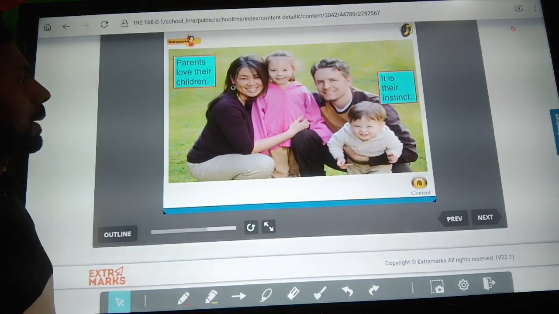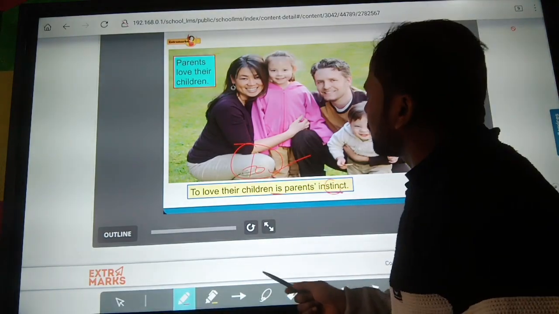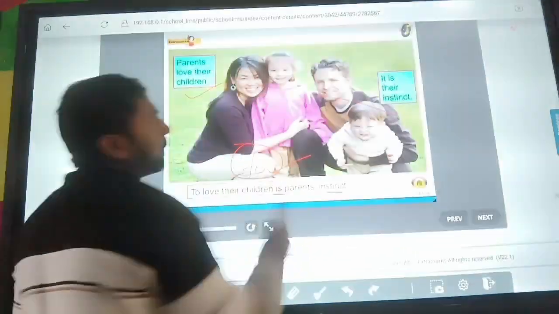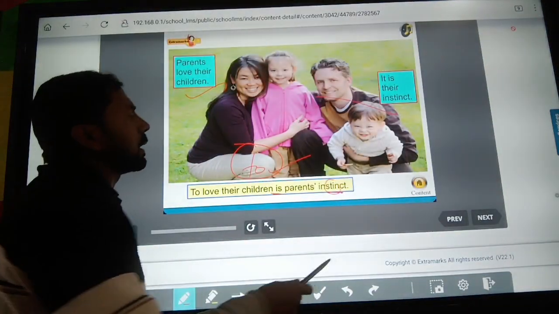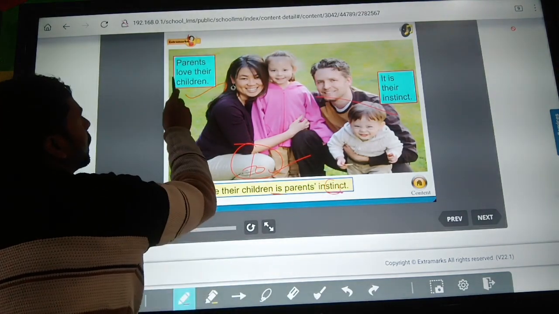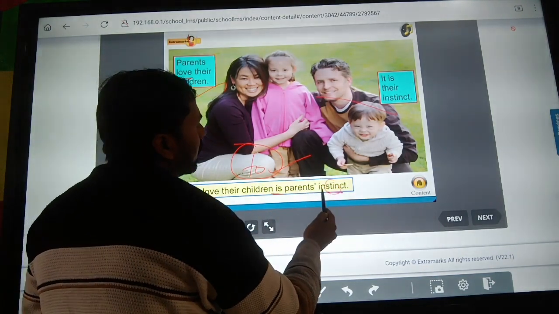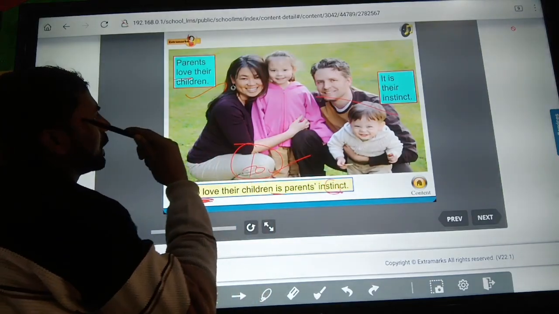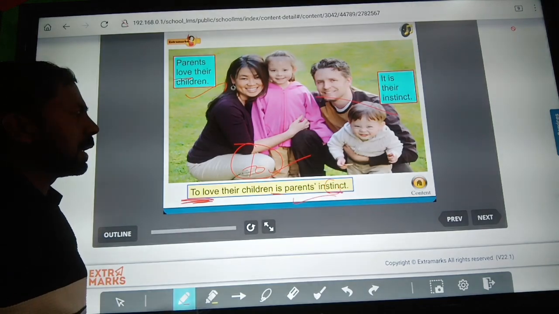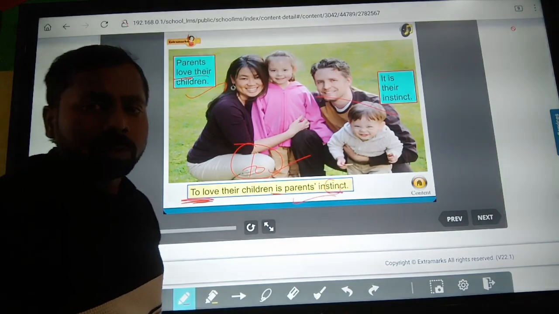Next is, parents love their children and it is their instinct. Okay. So in this sentence you can see here is one simple sentence and here the second simple sentence. Both simple sentences are combined with the help of the infinitive. So you can see here, to love their children is each parent's instinct. So this is the way of combining two simple sentences into one sentence with the help of the infinitive.